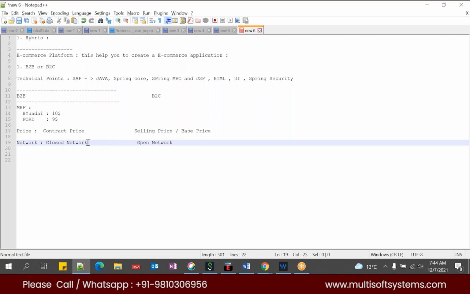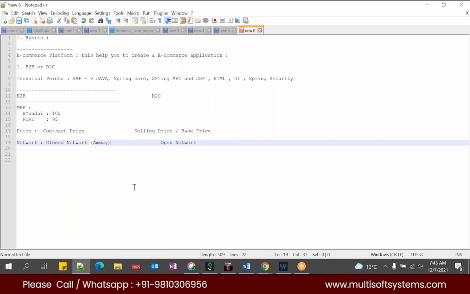If you ask me for an example of B2B, you might have heard of Amway. Have you heard of Amway? Yeah, Amway is a B2B business. Whoever joins there, they call them business users, and Amway provides login credentials to the business customer. So directly you cannot purchase a product from Amway. You should have the distributor ID. If you have the right distributor ID, then only you can purchase a product. Or, being a customer, if you want to purchase a product, you have to reach out to the respective distributors and get the products from them.